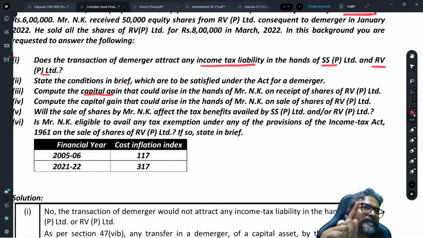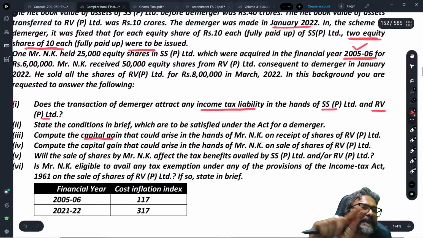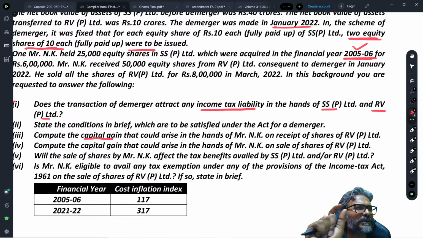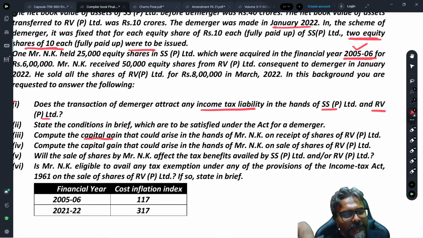Point number 1, whether any capital gains implication will arise. The answer is no. Section 47 covers the shareholder as well, who receives the shares in consequence of demerger of the resulting company. So therefore, there is no capital gains implication in the hands of the shareholder. No capital gains in whose hands? In the hands of the shareholder, students.